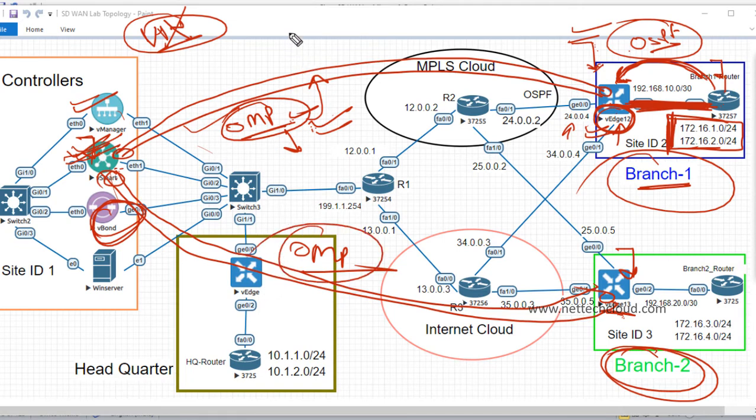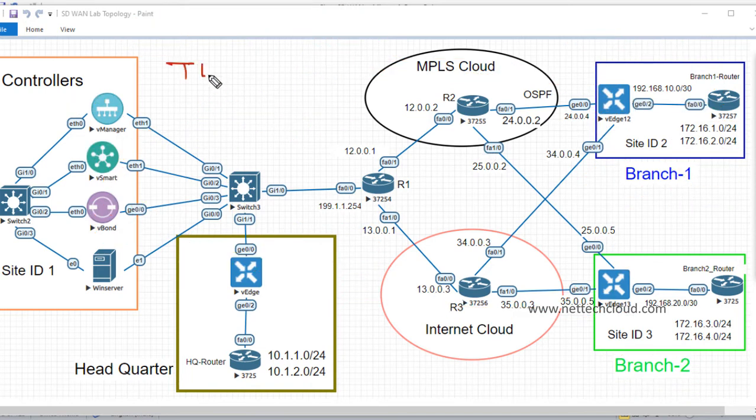Okay, why is BGP not used? One of the reasons for using a new protocol, OMP, instead of the Border Gateway Protocol, is an attribute known as TLOC, and we will talk about TLOC in detail because it's very important to understand. TLOC is the transport locator.